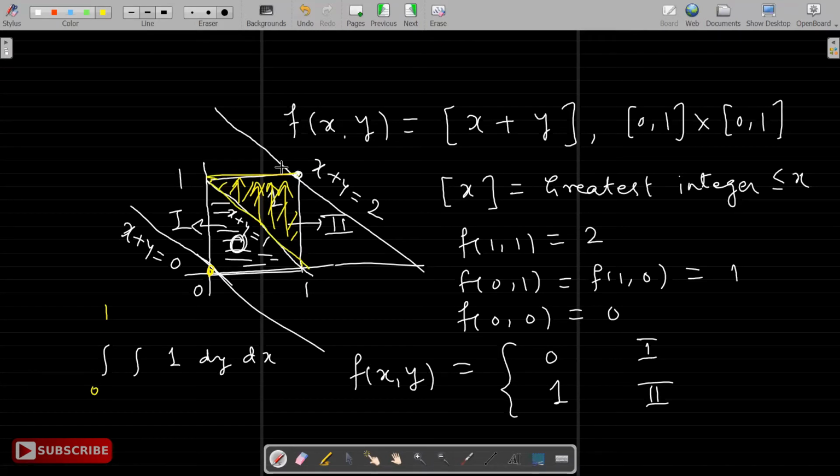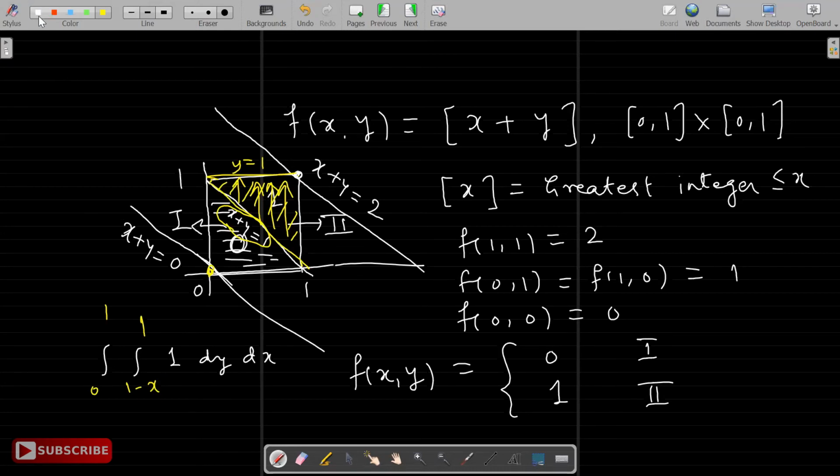So as we said, y goes from phi 1 of x to phi 2 of x. So what is phi 1? That is the line x plus y equal to 1. That is y equal to 1 minus x. All of you agree? x plus y is 1, which means y is 1 minus x, right? And this line is y equal to 1, parallel to the x axis. So y goes from 1 minus x to 1, 1 dy dx.